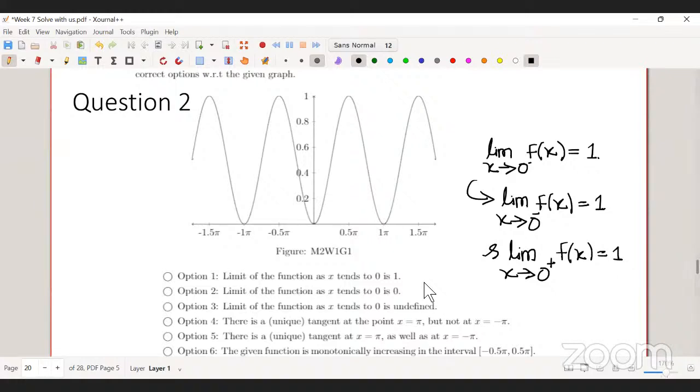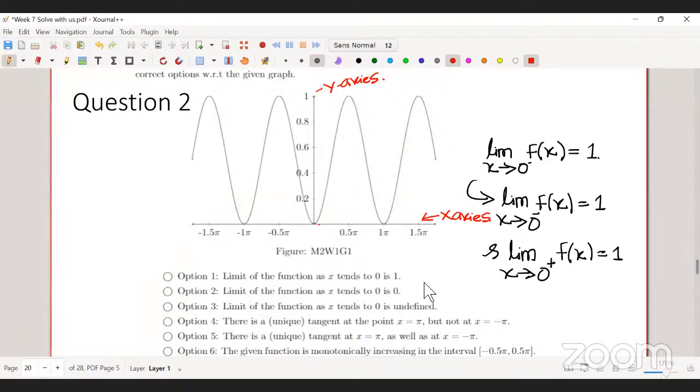Now if you see, this is your x axis, and this is your y axis. So this is basically saying the right hand limit is 1.